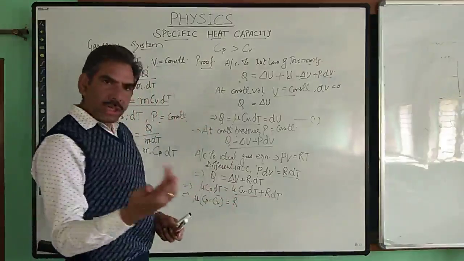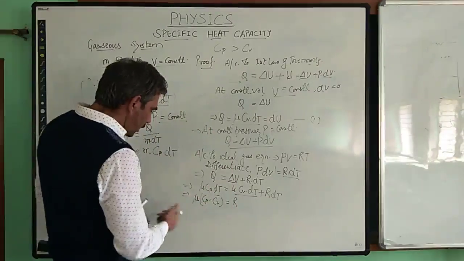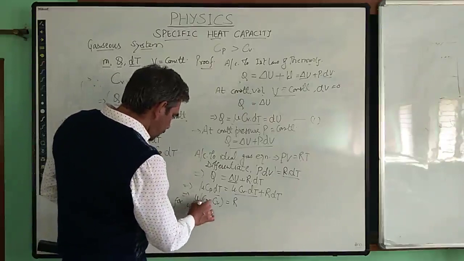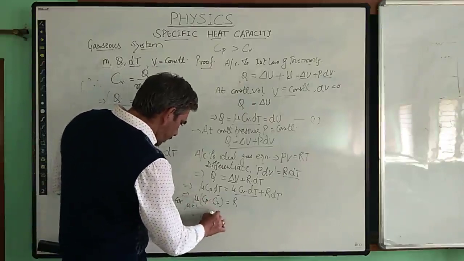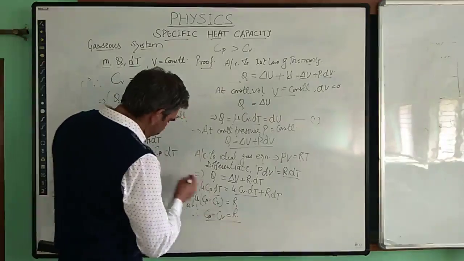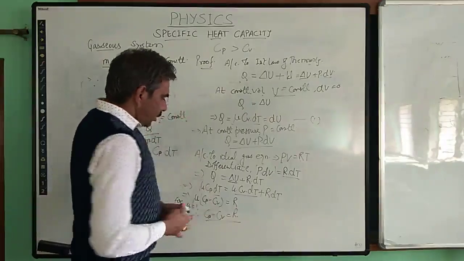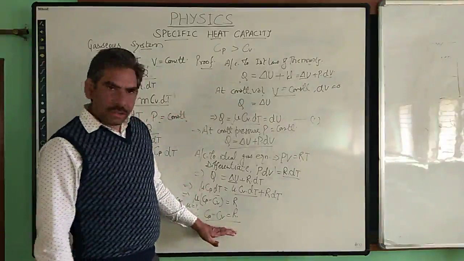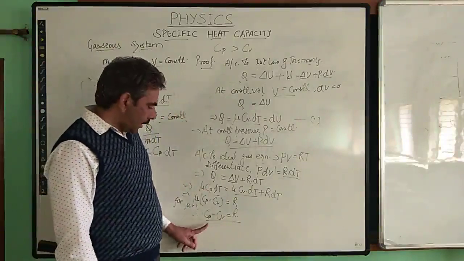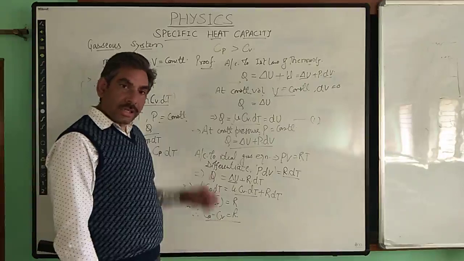And if we have only 1 mole of the gas, then mu is just 1. And therefore this equation becomes Cp minus Cv, which is equal to R. So this equation is the relationship between the specific heat capacity of an ideal gas at constant pressure and at constant volume.